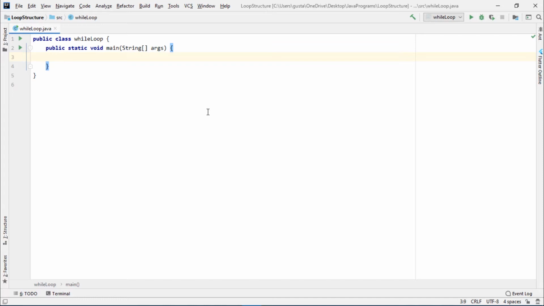A single loop execution is called an iteration. As long as the loop's Boolean expression is true, the statements in the loop body continue to execute. If the expression is false, the loop ends. There are several loop structures in Java, but in this lesson, we will be looking at the while loop.